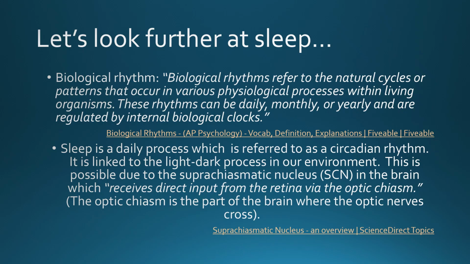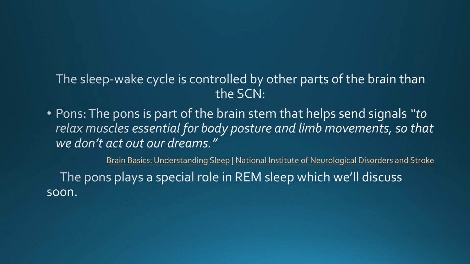And that is possible due to the SCN, or suprachiasmatic nucleus, in the brain, which receives direct input from the retina, which is in the eye, via the optic chiasm. And the optic chiasm is the part of the brain where the optic nerves cross. The sleep-wake cycle, however, is controlled by other parts of the brain than the SCN.